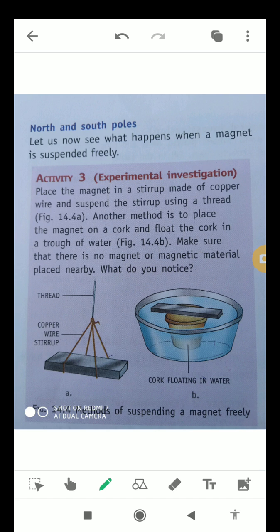Another method is to place the magnet on a cork and float the cork in a trough of water, as in figure 14.4, the B section. Make sure that there is no magnet or magnetic material placed nearby. What do you notice? So we have to tell what happened when we suspended a magnet freely in the two methods separately. We'll come to know very soon about this.